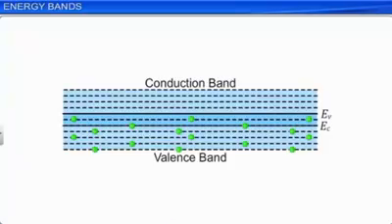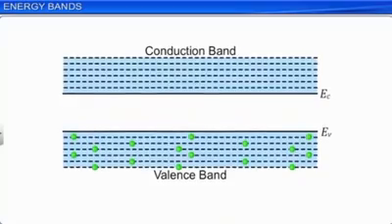In solids where a very small band gap exists, with no external energy available, there are no electrons in the conduction band. When a small energy is supplied, the valence band electrons move into the conduction band.